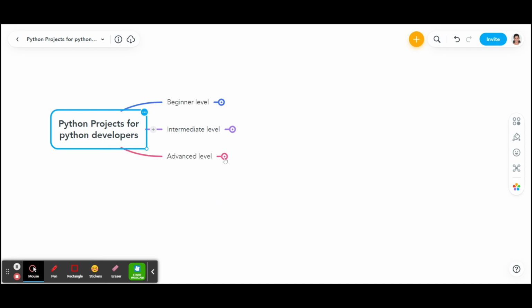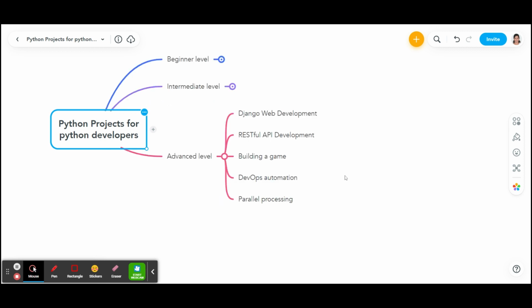And finally, let us discuss the advanced level of projects. Django web development: build a complete web application using the Django framework, including authentication, user management, and payment integration. This project will teach you about web development using Django, working with databases and models, and creating complex business logic.